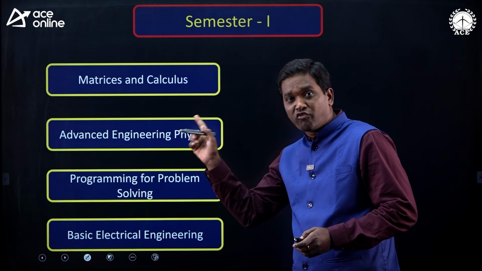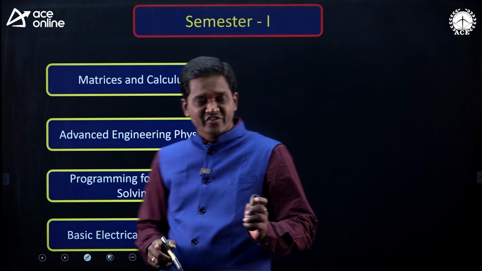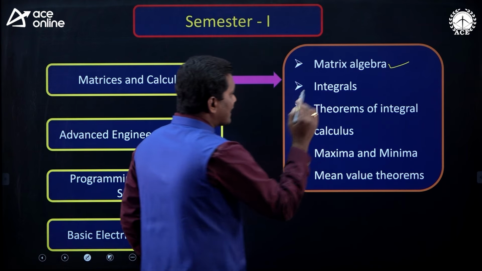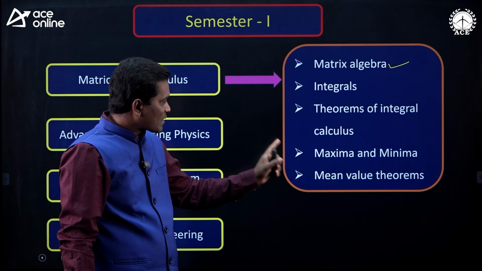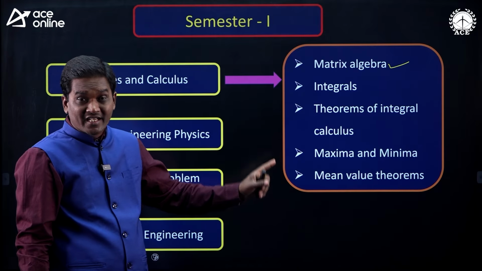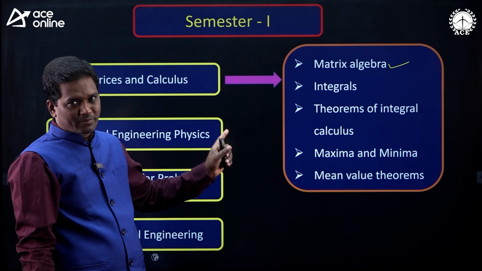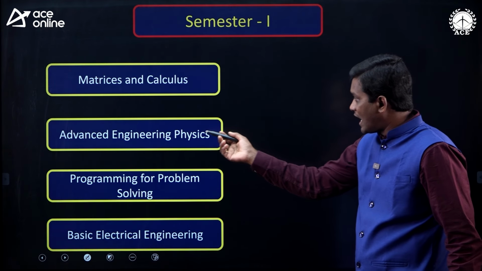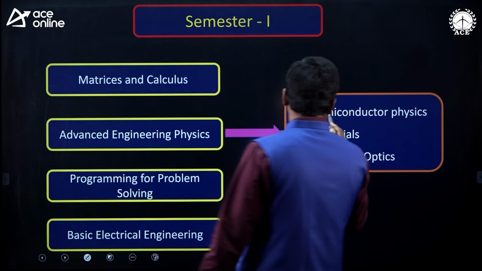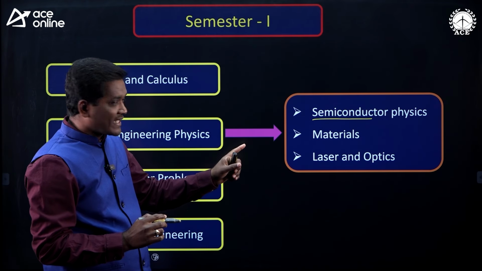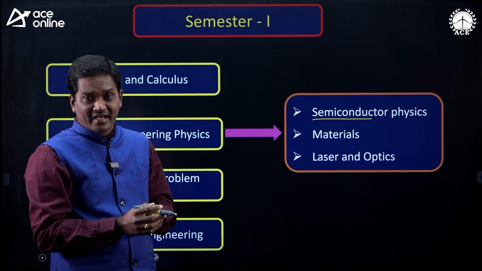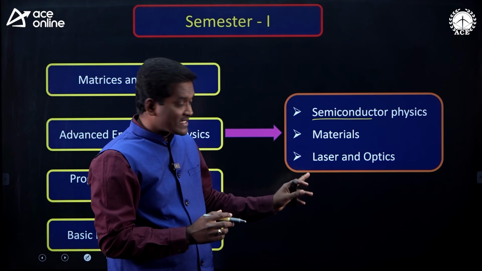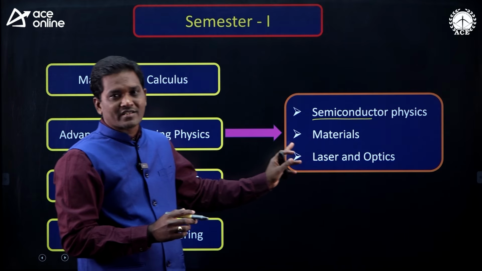What are the topics you have to focus in these subjects for GATE and ESE? In the matrices and calculus subject, please focus on matrix algebra, integrals, theorems of integral calculus, maxima and minima, mean value theorems, okay? So, these are the topics you have to focus from the matrices and calculus subject. Similarly, from the advanced engineering physics subject, please concentrate on semiconductor physics, means intrinsic, extrinsic semiconductors, how the semiconductors are formed, semiconductor properties, and what are the materials and laser and optics, okay. Please focus on these topics.